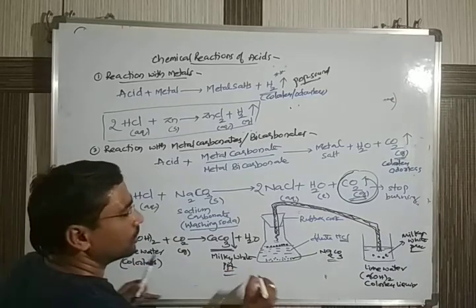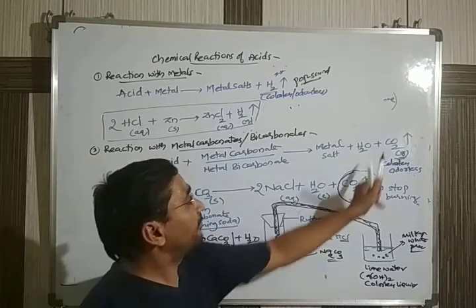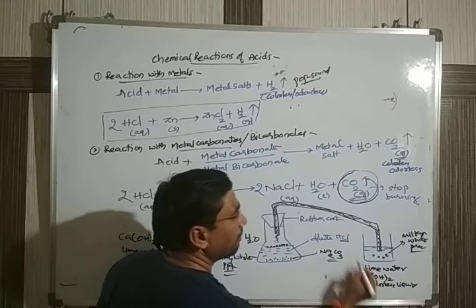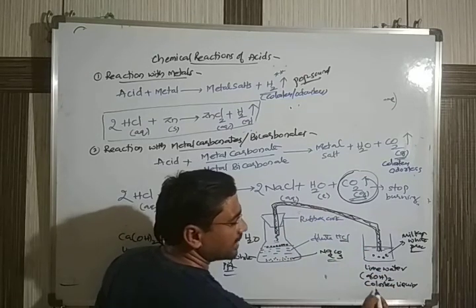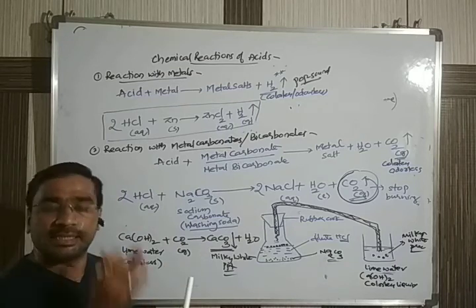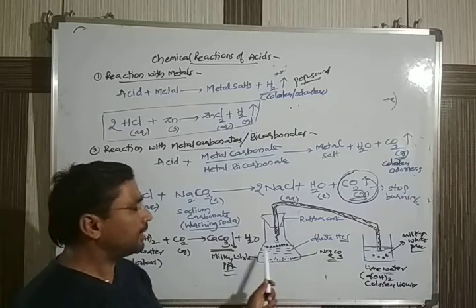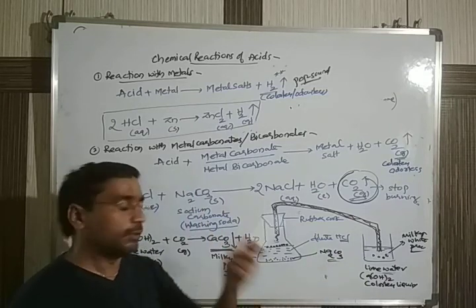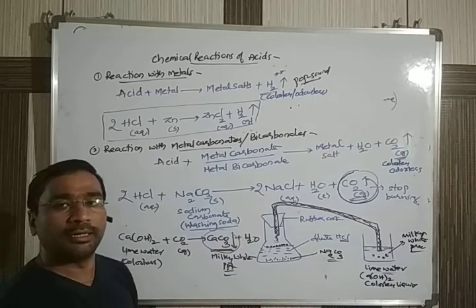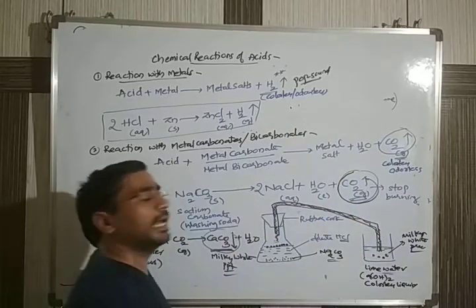This is the 100% test which proves the formation of carbon dioxide in the chemistry laboratory: passing the gas into lime water. Lime water was colorless, like water, and it turns into a milky white precipitate due to the formation of a compound called calcium carbonate. So this proves the gas released is carbon dioxide.